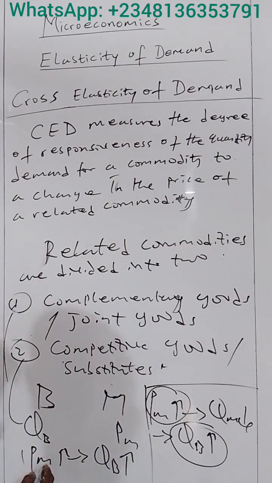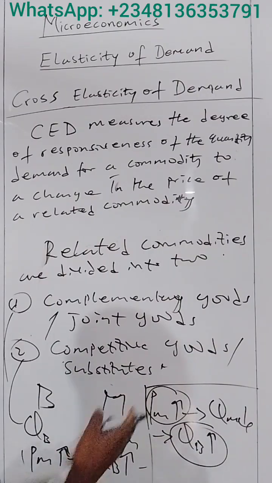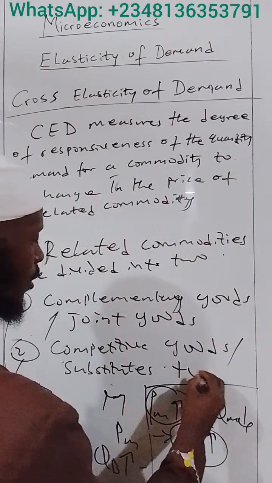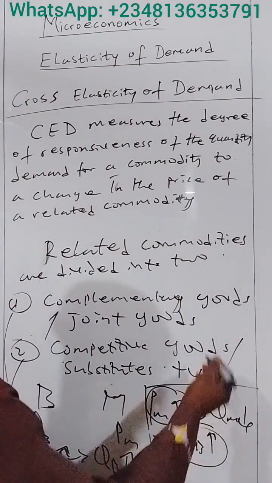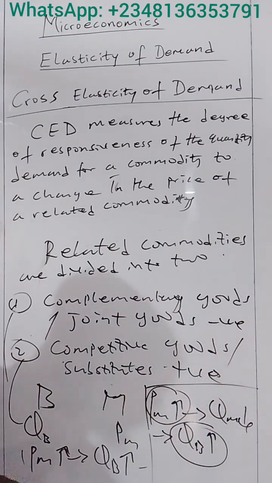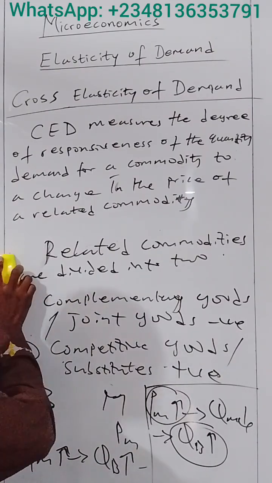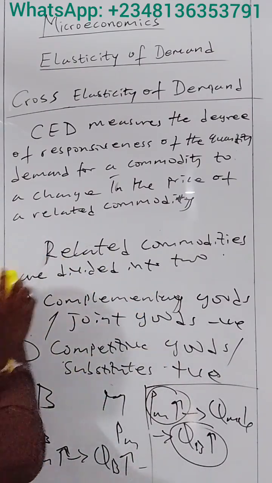So you can see that the relationship here is positive for competitive goods, because both the price and the quantity demanded move in the same direction. But for complementary goods, they move in opposite directions, so it is negative.